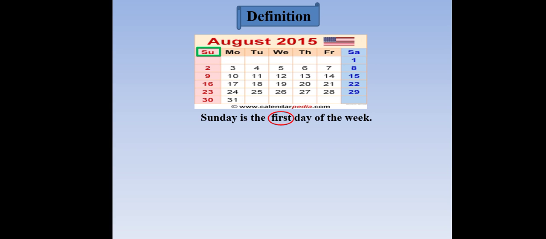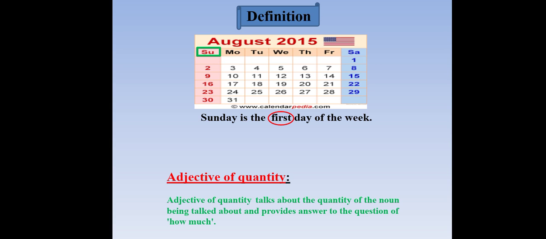Definition: Sunday is the first day of the week. Yes, this is called adjective of quantity. That indicates a numeric word and it's used before the noun. The adjective of quantity talks about the quantity of the noun being talked about and provides the answer to the question of how much.